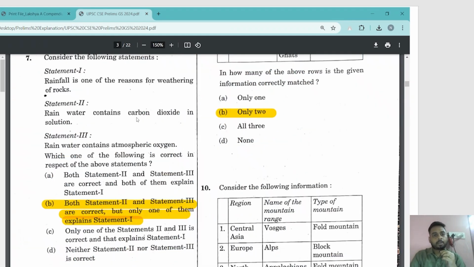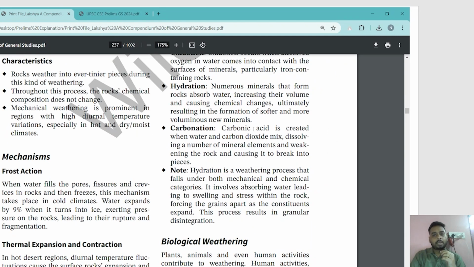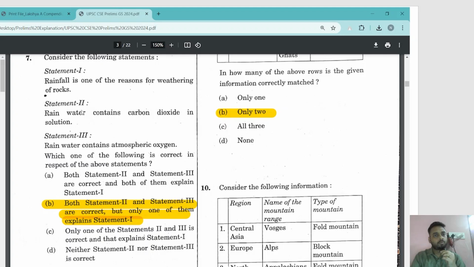Statement 2, rainwater contains carbon dioxide in solution. So see, carbonation. Carbonic acid is created when water and carbon dioxide mix, again the same thing, and it is leading to the erosion or weakening of the rock. So both statement 2 and 3 are correct, and rainfall is one of the reasons for weathering of rocks. Very straightforward questions, very straightforward options. You will be getting it right.